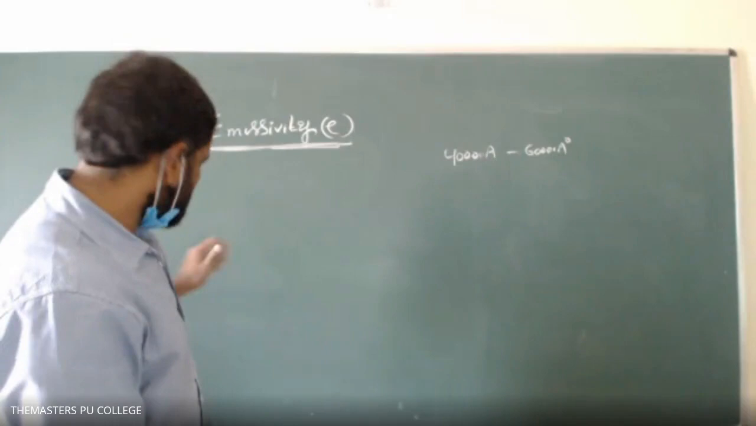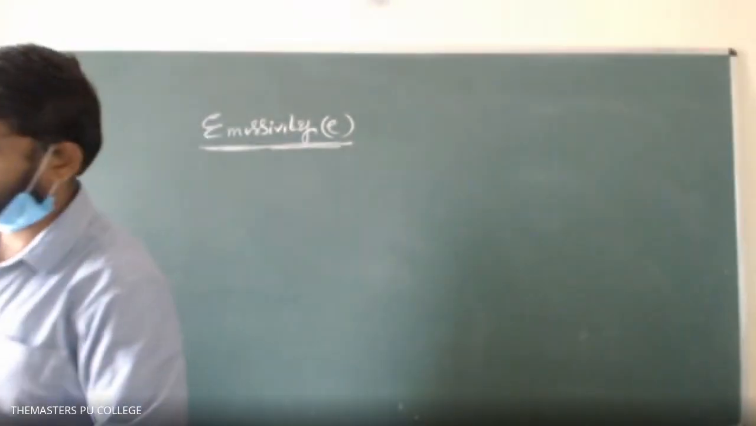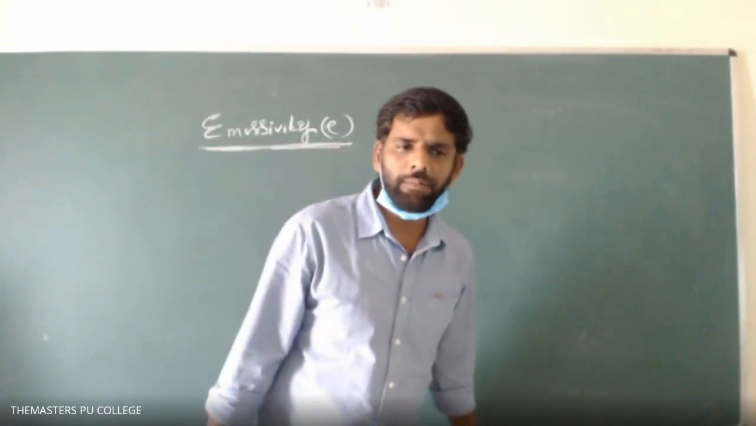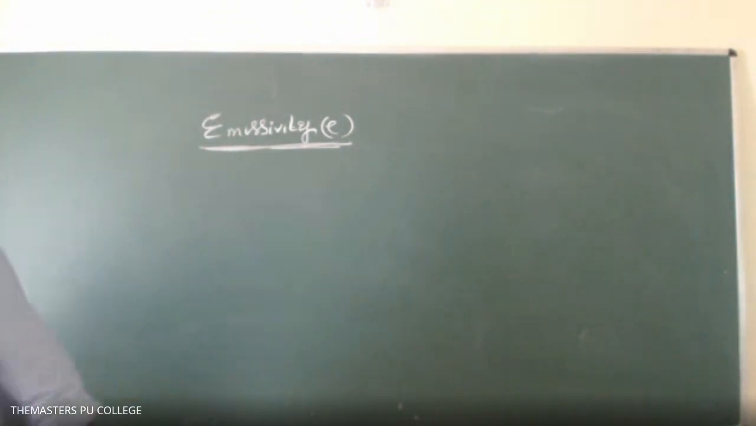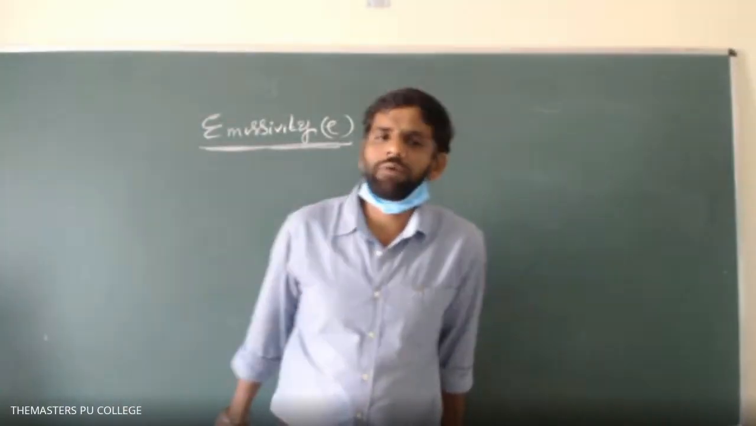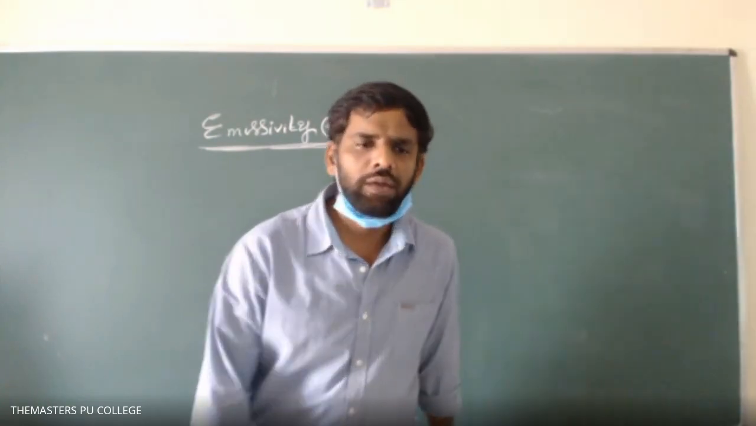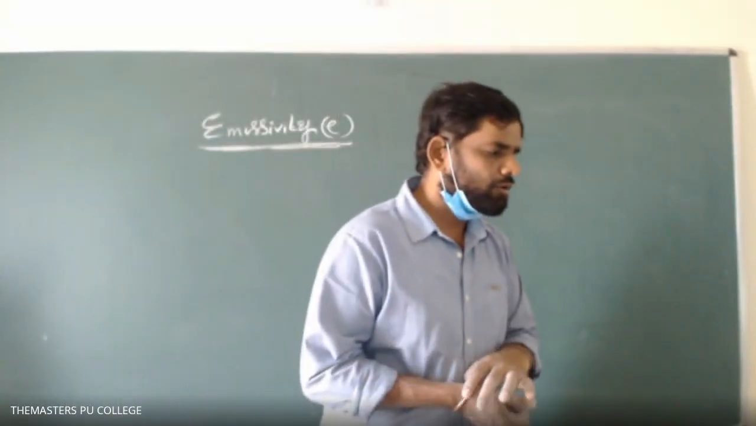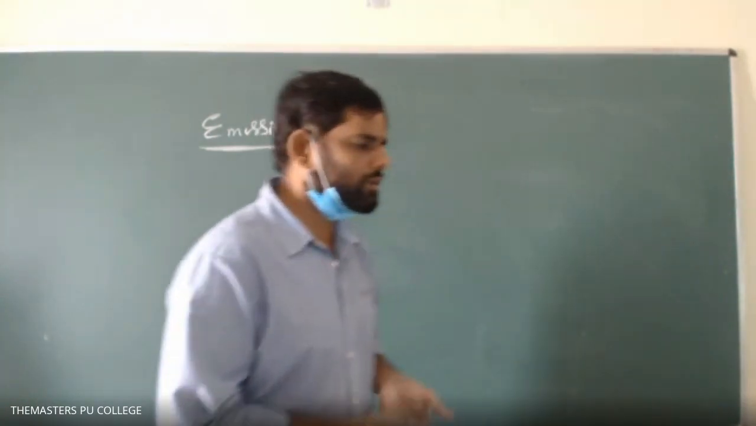Okay, so write down emissivity. It is the ratio of the emissive power of a body to the emissive power of a perfect black body when both are at the same temperature. Sir, repeat once more, sir.